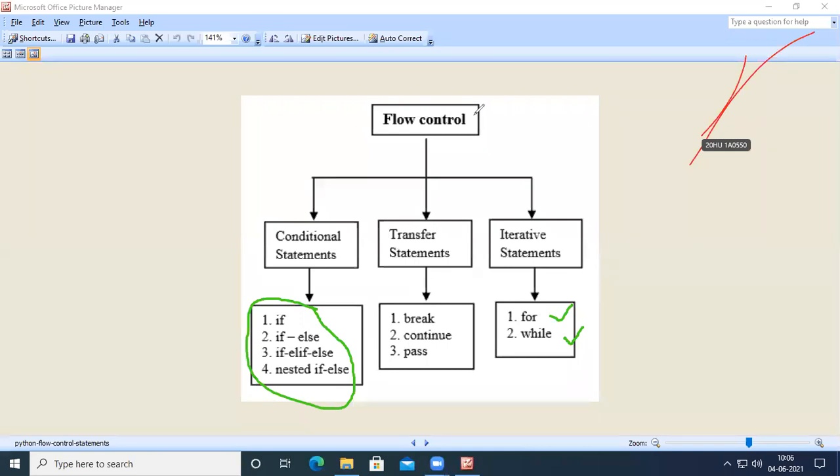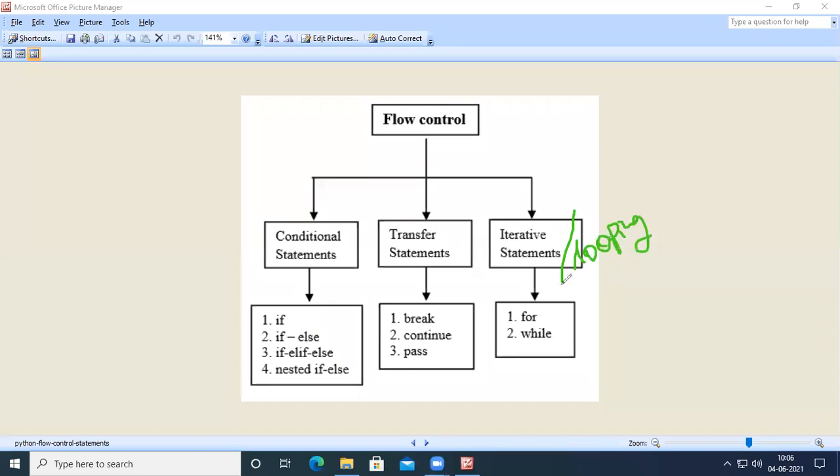Under iterative statements, we had only two statements, for and while. So what is the need of iterative statements in programming languages? There is some other name for these iterative statements. We can call them looping statements also.